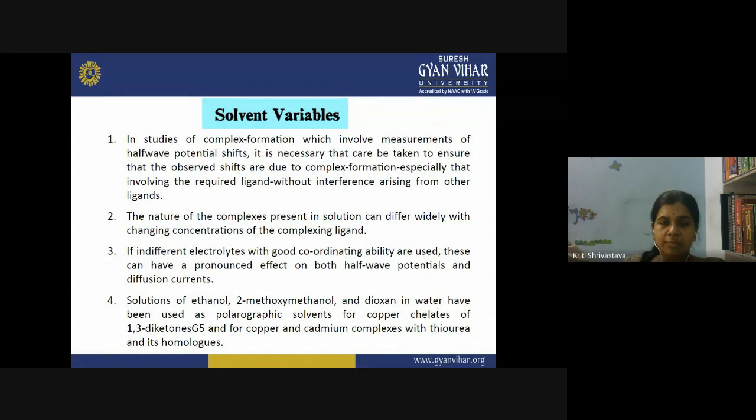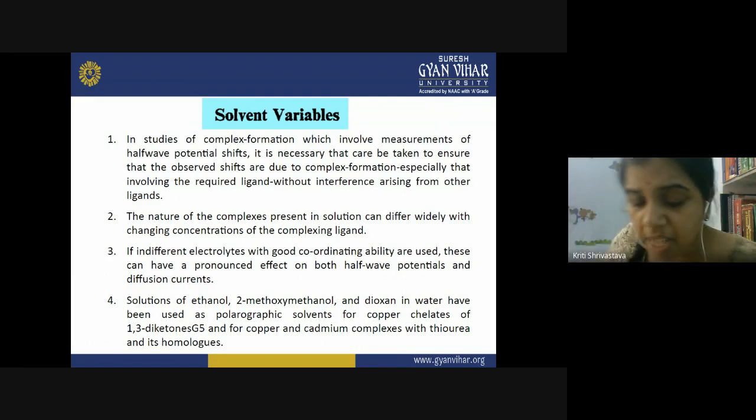Then other things that we can study using polarography are the solvent variables, the effect of solvent on the polarographic study.